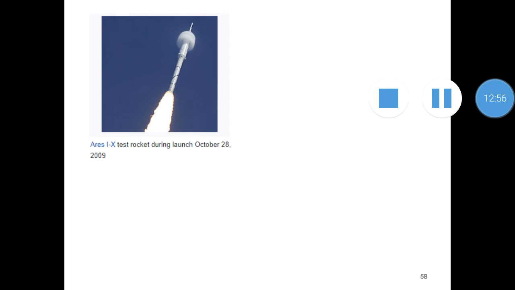So in the case of propulsion, in rocket propulsion also, we can see the formation of a vapor cone. This is a supersonic rocket, its name is Ares 1X. It is a NASA program, and this rocket has a maximum speed of Mach number equal to 4.5. That is the maximum speed of this rocket. Okay, so obviously it has to be propelled with a velocity greater than the sound velocity, and there is a formation of vapor cone which can be seen in this photograph.